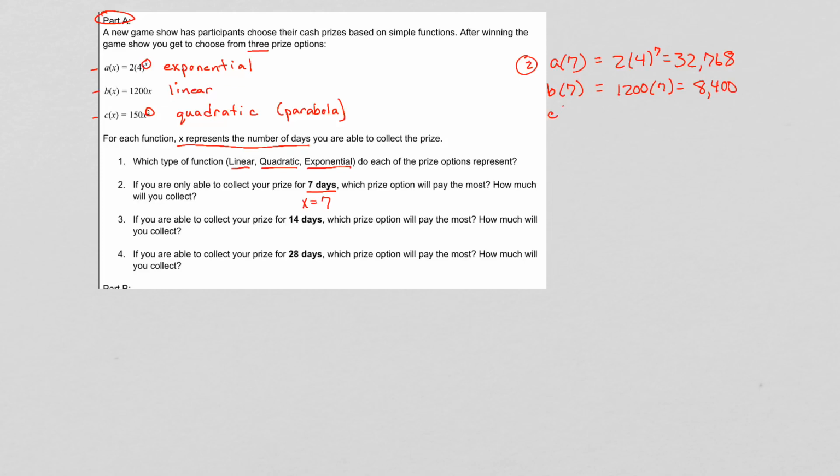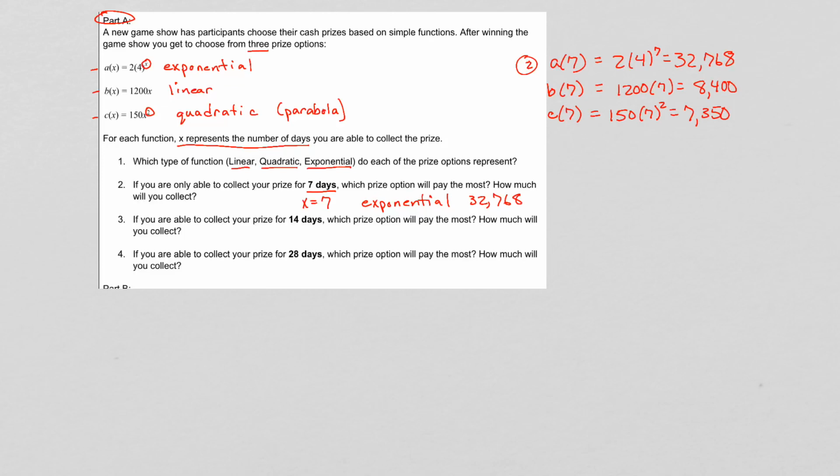And then when we put 7 into our third equation, we get 150 times 7 squared, and that's going to pay us $7,350. So in this case, the prize option that will be the most will be the exponential function, which is usually the case. And it pays us $32,768.